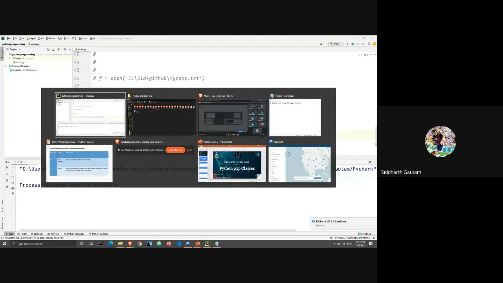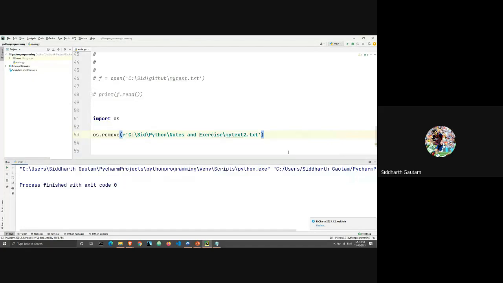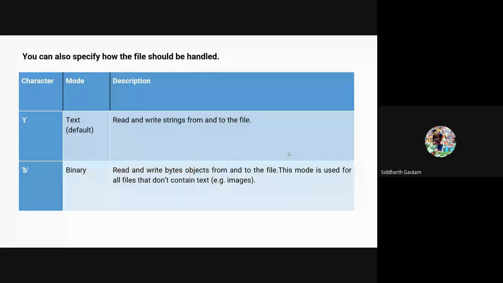So what all have we done in file handling? We learned how to open the file. We learned how to close the file. We learned how to delete everything in the file and write over it. If you open the file in writing mode, you will remove everything and then write on top of it. It's also known as overwriting. Then we saw the append mode. If you open the file in append mode, when you write, it gets added to the pre-existing text in the file.